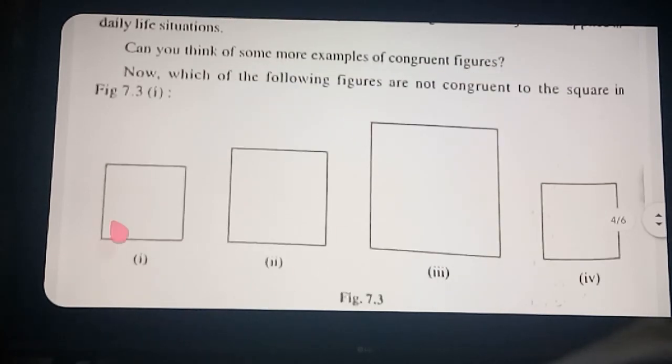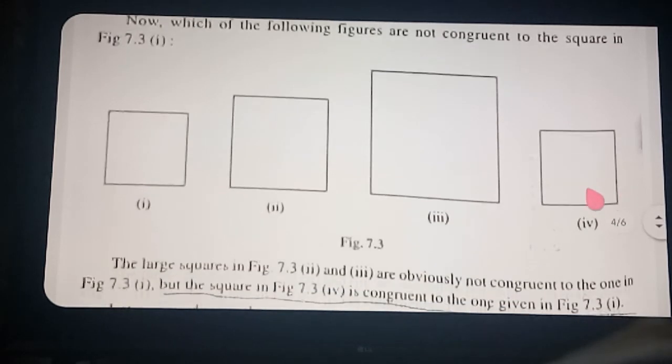Here another activity is given. You can see all squares are there. Can you say all the squares are congruent? No. Is the size of this one and this one the same? No. But you can see the first and fourth sizes are the same. Correct. Therefore, what you can say is that the first figure and the fourth figure are congruent. I hope it is written in the textbook also.